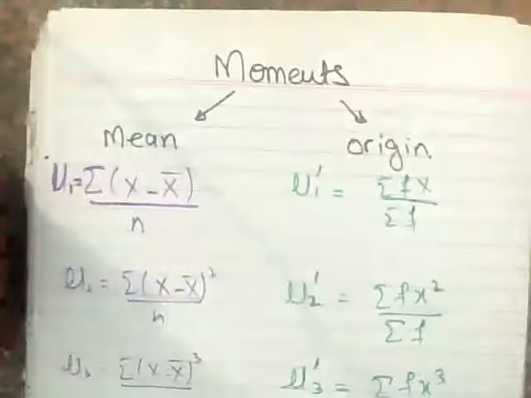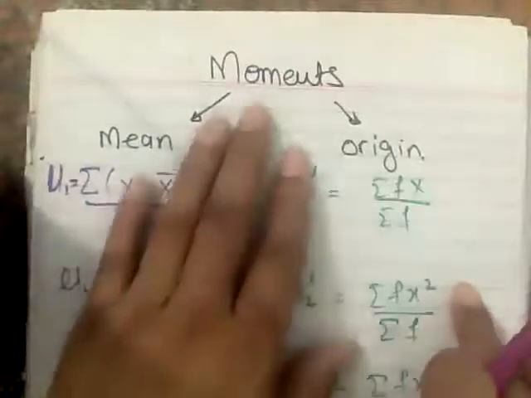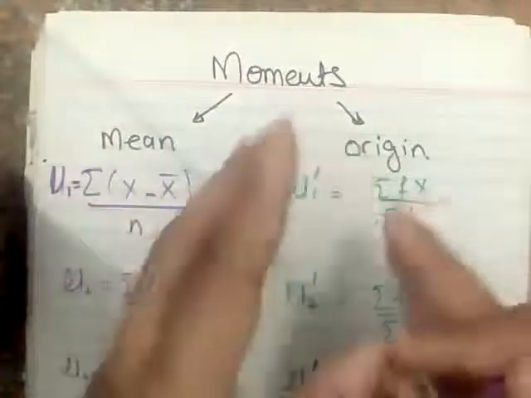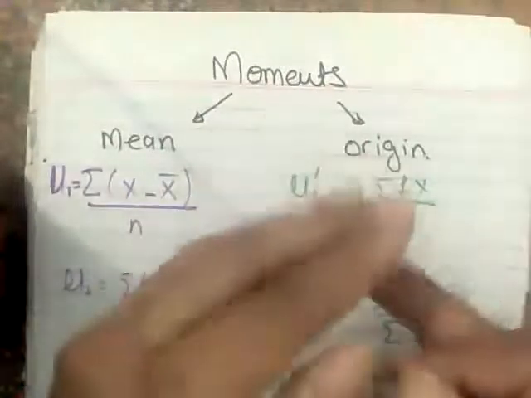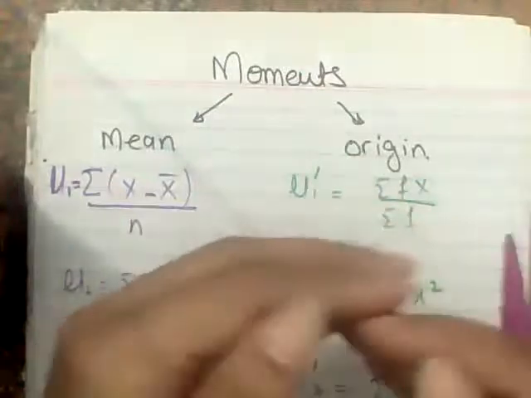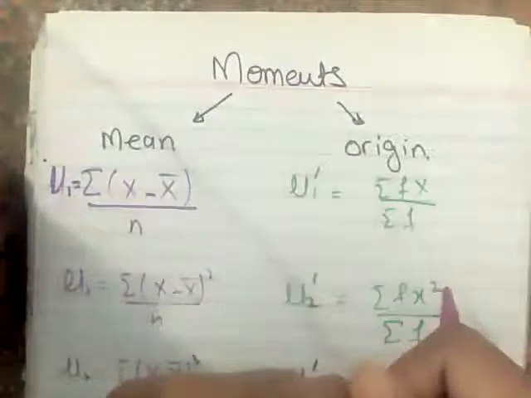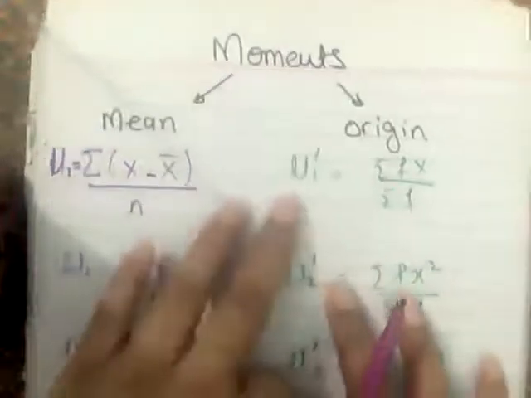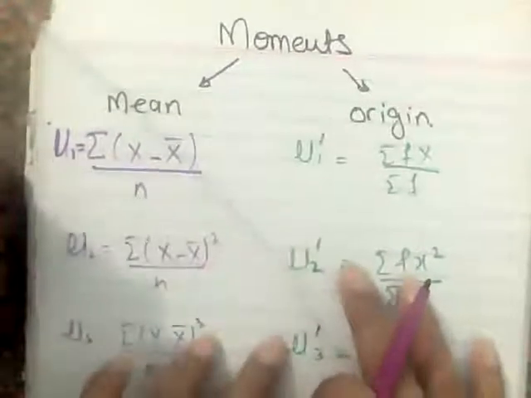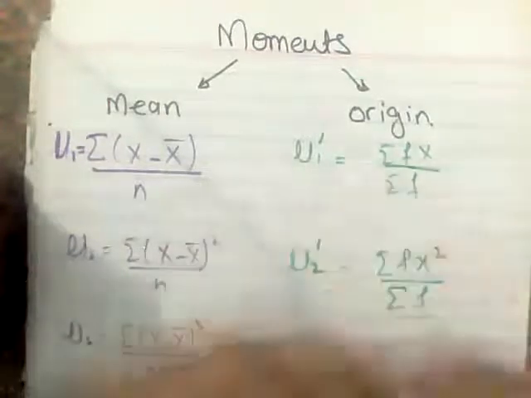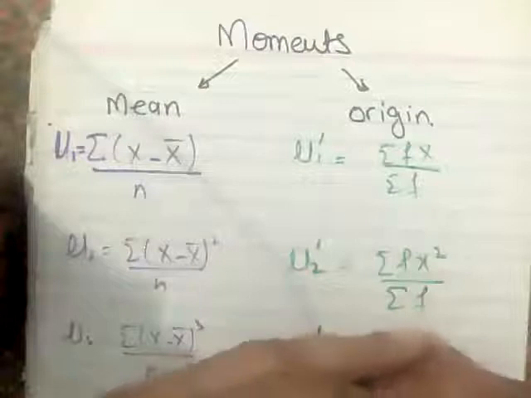All right. So moments. What we need to understand is that moments are some formulas which help us to understand the distribution. Now, the moment can go from first moment till higher moments: first moment, second moment, third moment, fourth moment, fifth moment, higher moments, and so on. We will just look at all the formulas up to the fourth moment.